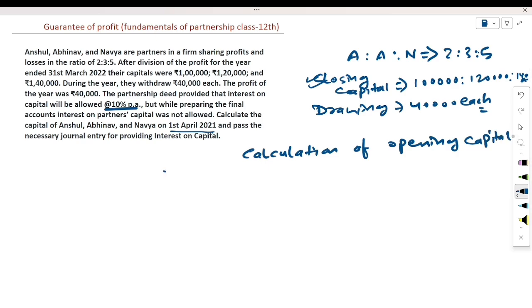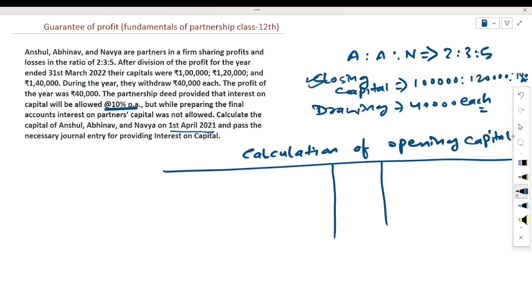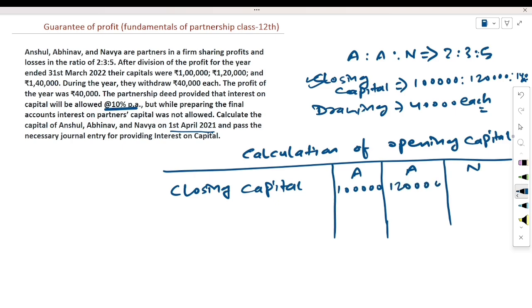What is the procedure? Three partners are here, A, B and N. We will write here the closing capital amount: 1 lakh, 1,20,000 and 1,40,000.